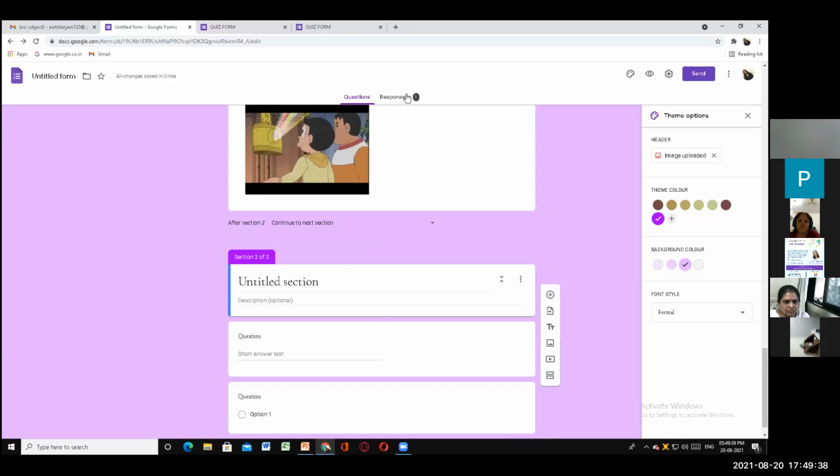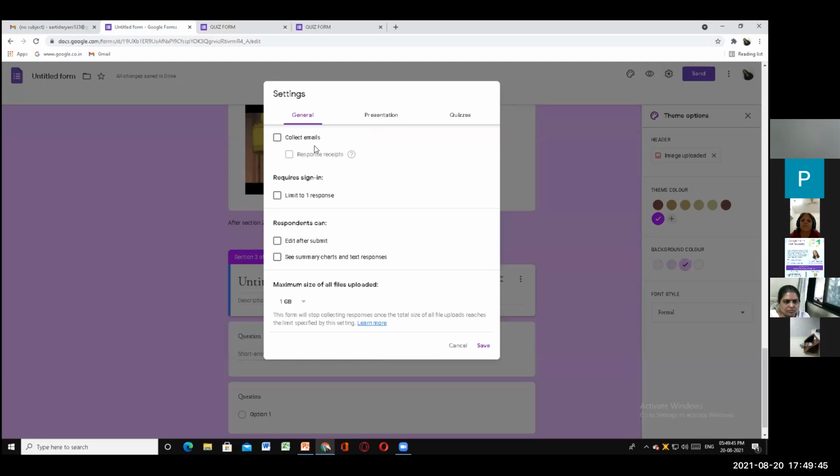We'll go to settings, because we want to see how we have got the responses. Now, yeah, we'll do the settings part. Okay, this is a major part of Google Forms. In Google Forms, we have settings like general, presentation, quizzes. Okay, collect mails. Why will you click on collect mails?